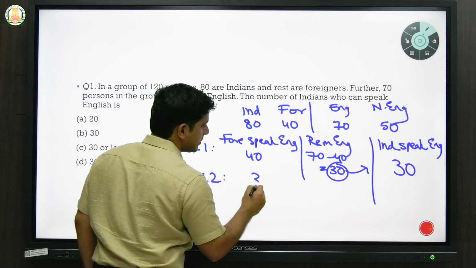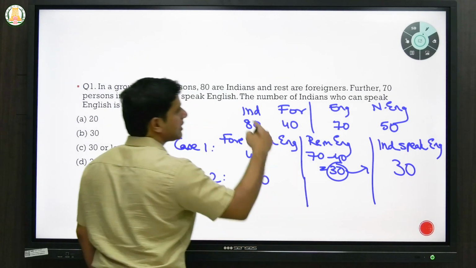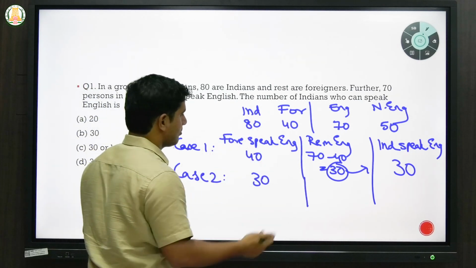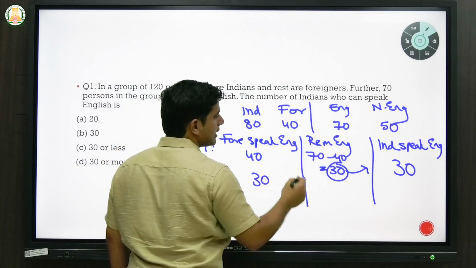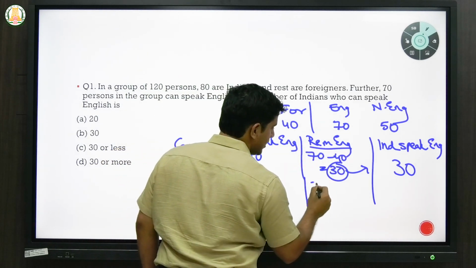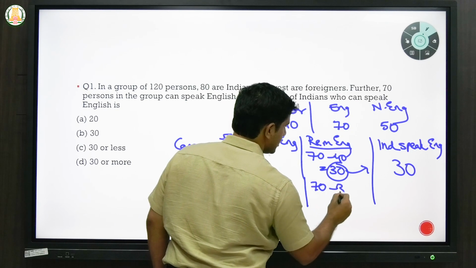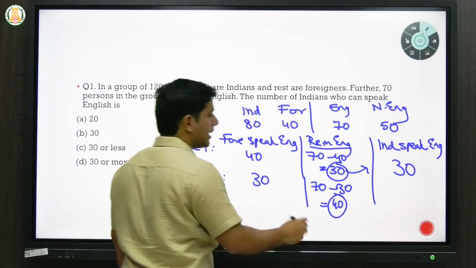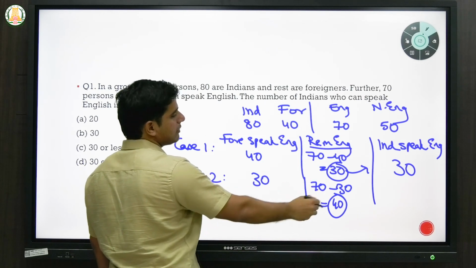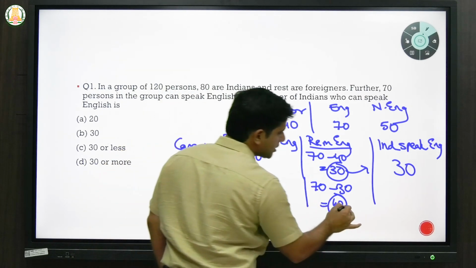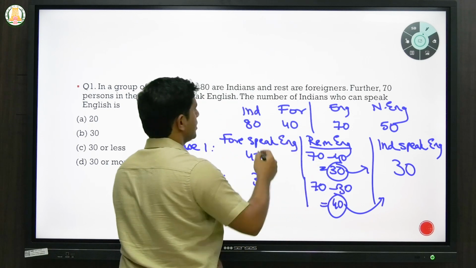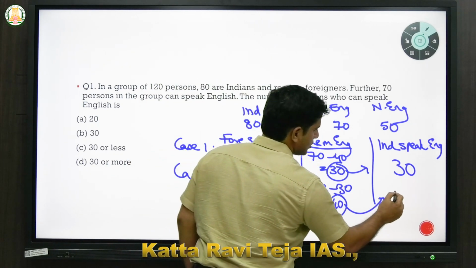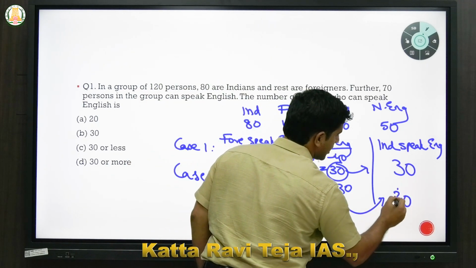let's say only foreigners speaking English are only 30. That means the other 10 are speaking some other language, let's say Mandarin. So how many remaining English speakers do you have? This is 70 minus 30, so 40. And again, if 40 people other than foreigners are speaking English, they all must be Indian, because that is the composition here. So that makes 40.